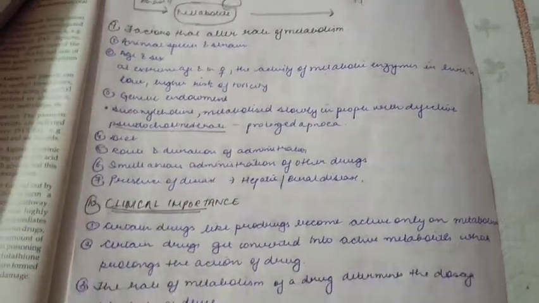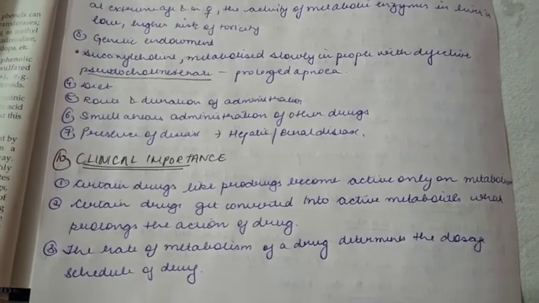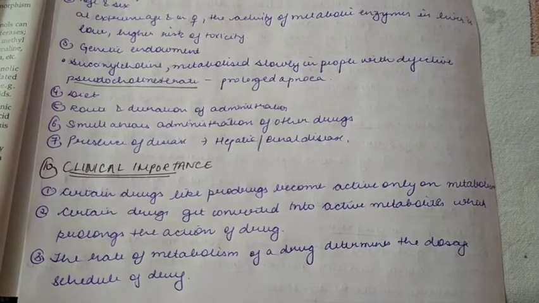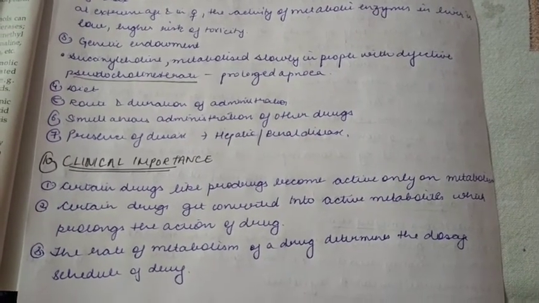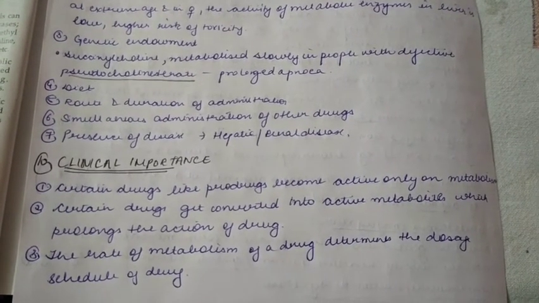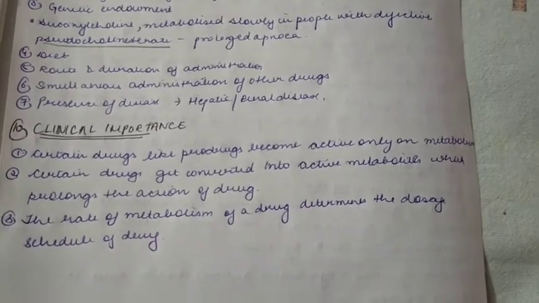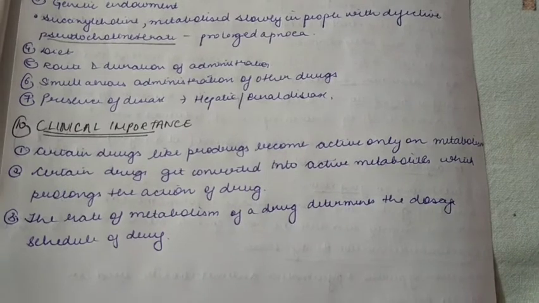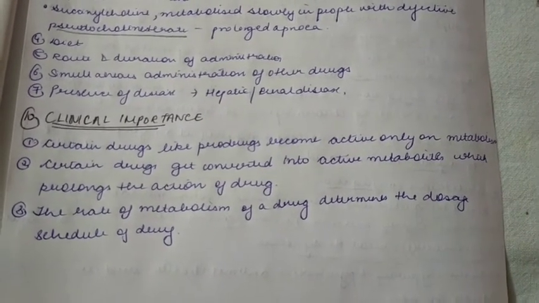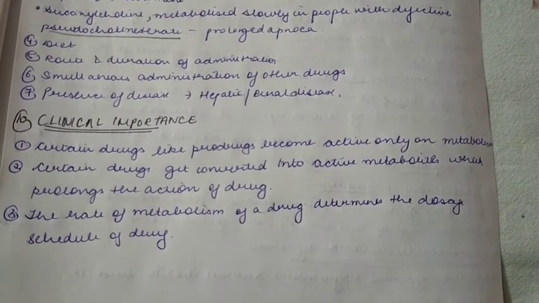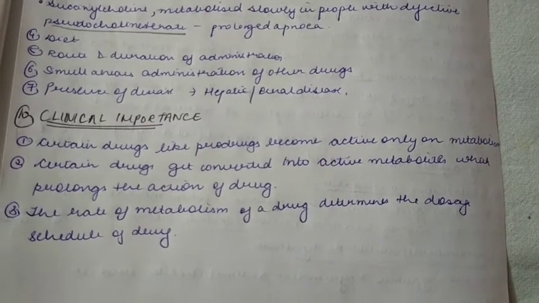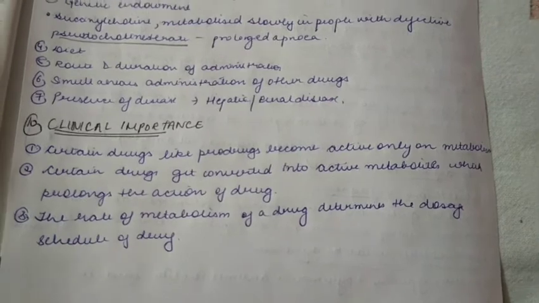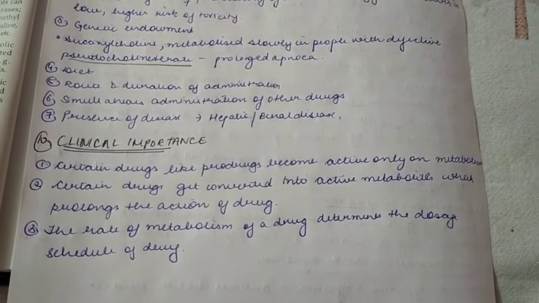Then what is the clinical importance of biotransformation? Why are we reading biotransformation? We have certain drugs which are inactive and become active only during metabolism, which are prodrugs. Then we have certain drugs which get converted into active metabolites, that is, they prolong the action of the drug. Then the rate of metabolism of a drug also determines the dosage schedule of the drug. Okay, so biotransformation is till this much.